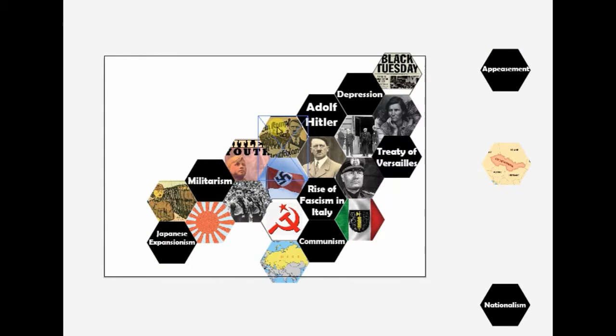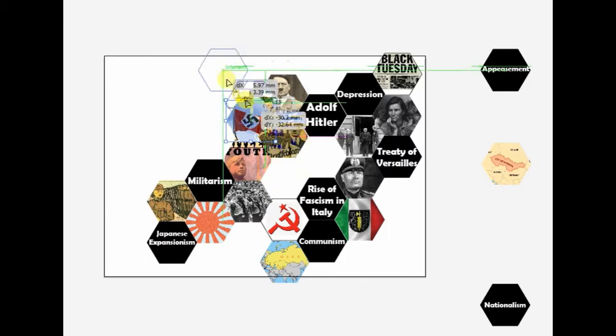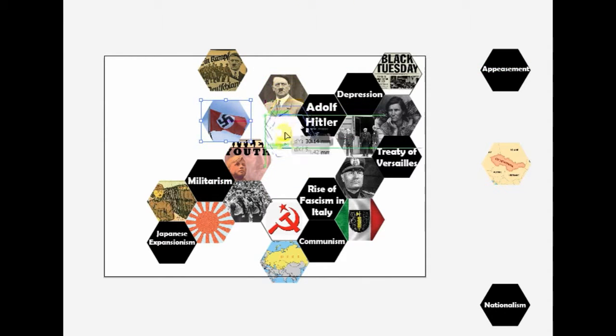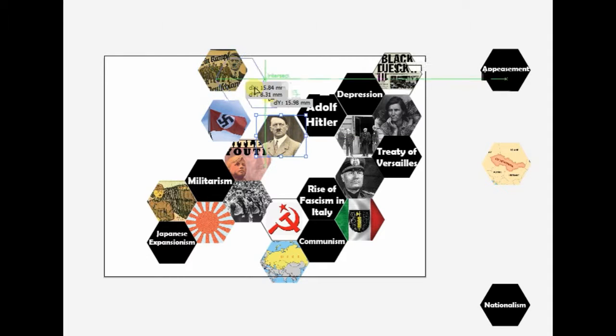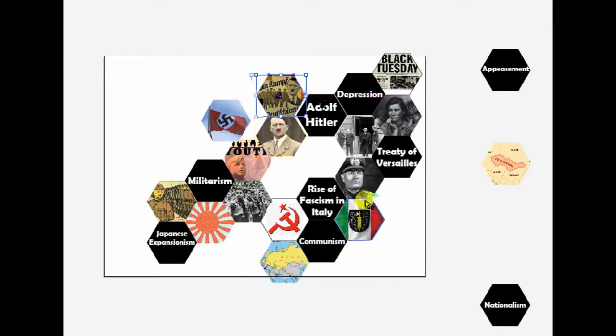Okay, so we can look at this and we have a couple left. Where do they fit? Where do all of these things connect? So we might want to move some things around. This is why you don't stick it down straight away. Give yourself room to move things around a little bit so that you can get everything to fit. So I'm moving Adolf Hitler around a little bit. We'll rearrange his squares and tiles.